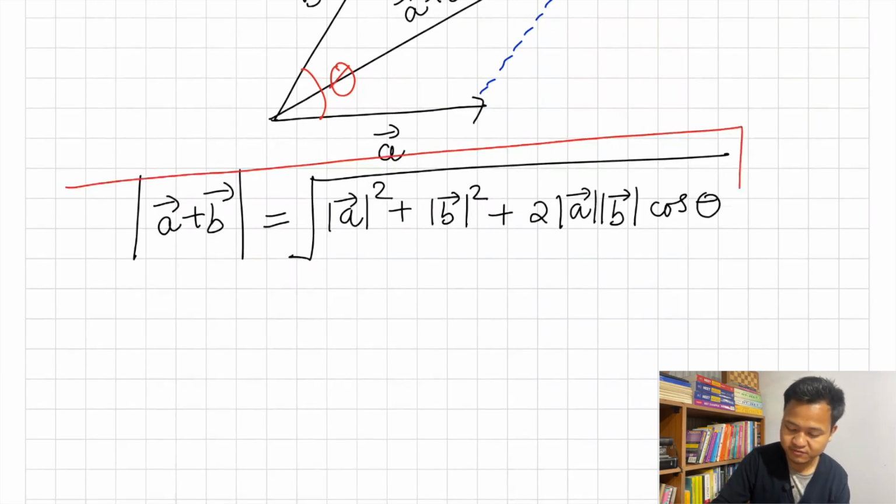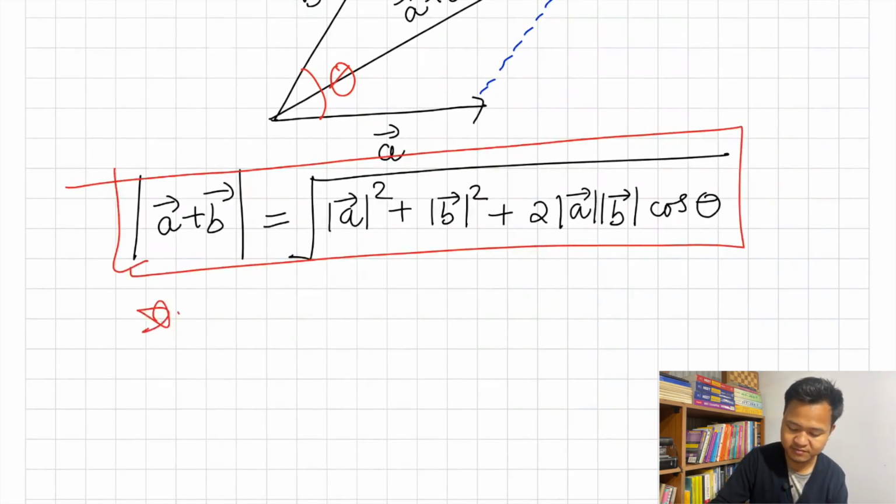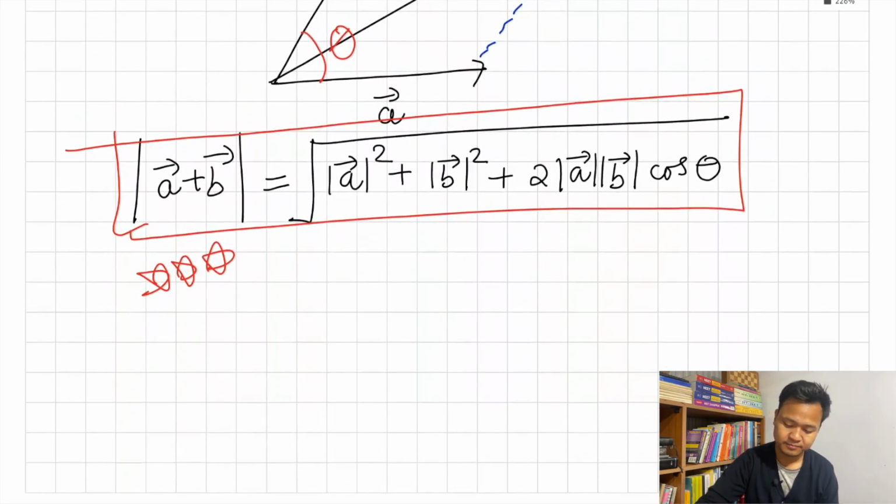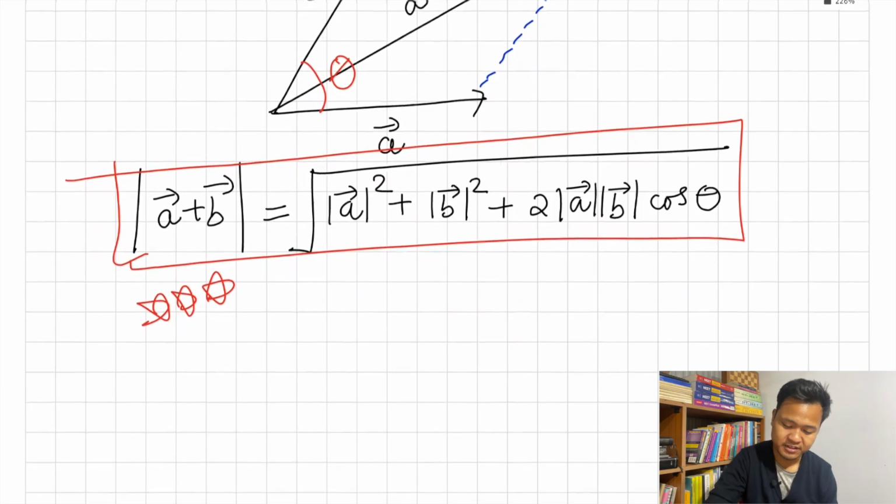Okay, so this is the formula, and it is very, very important. The magnitude of A plus B is the square root of A squared plus B squared plus 2AB cos theta, where theta is the angle between A and B. And one more thing here.